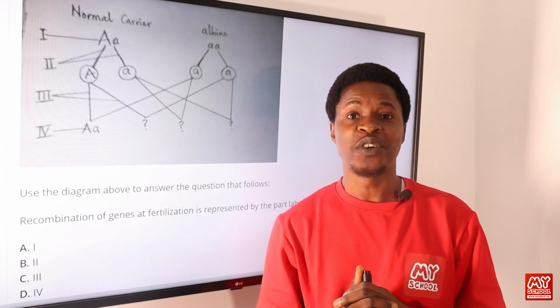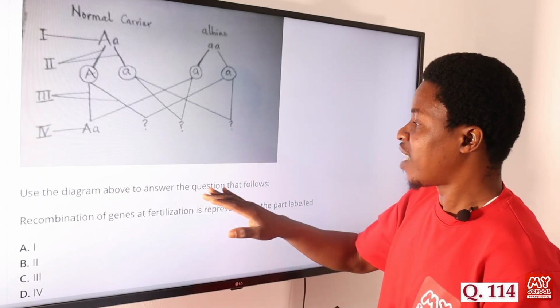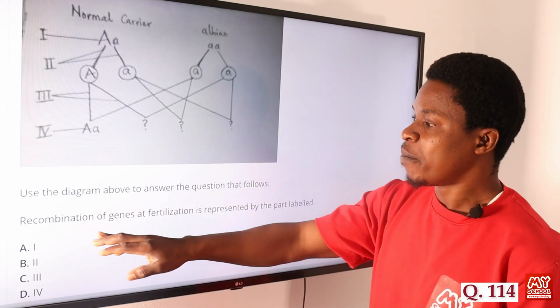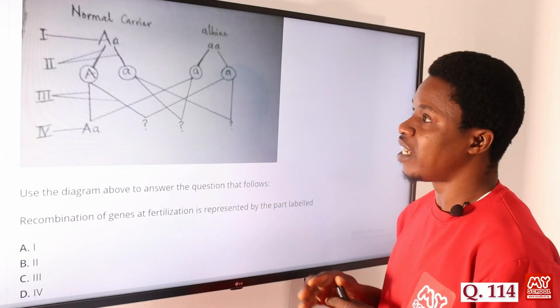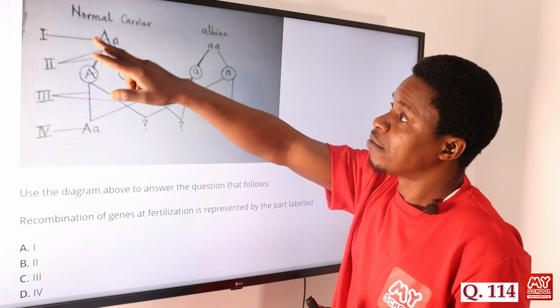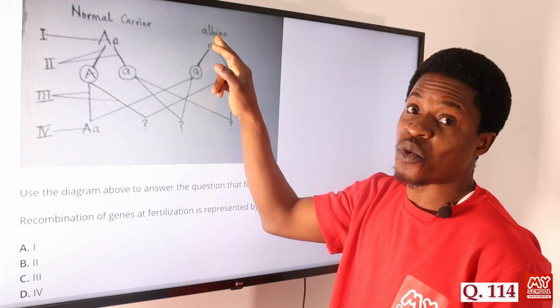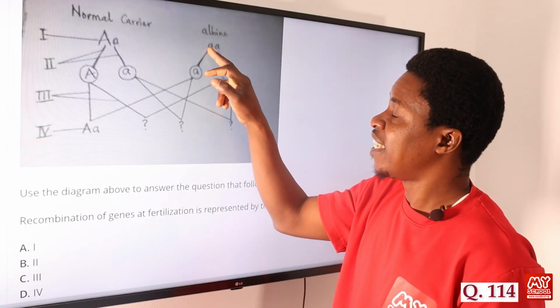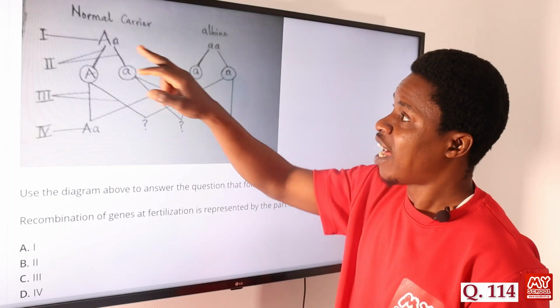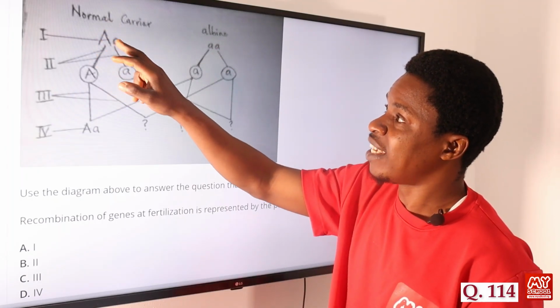Now let's move on to question 114. Use the diagram above to answer the question that follows. Recombination of genes at fertilization is represented by the part labeled what? These are the normal carriers, that's AA, and then we have the albino, represented with small letter a, aa. Homozygous, and then this is heterozygous. So normal carrier we have capital A and small a.